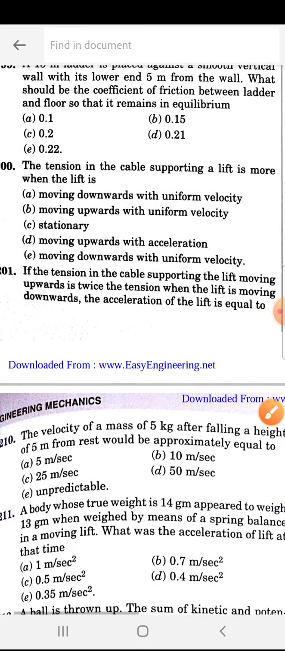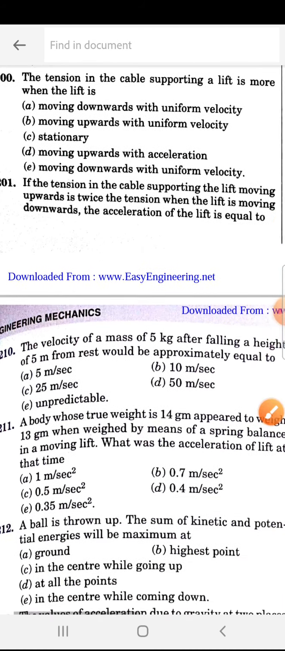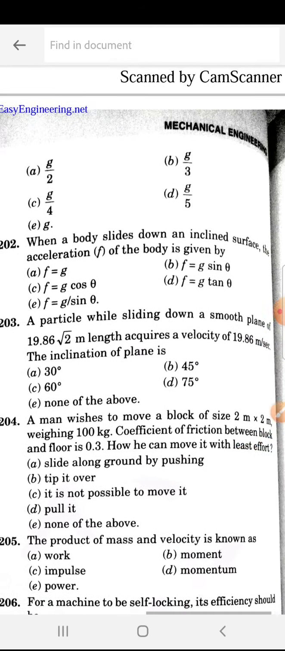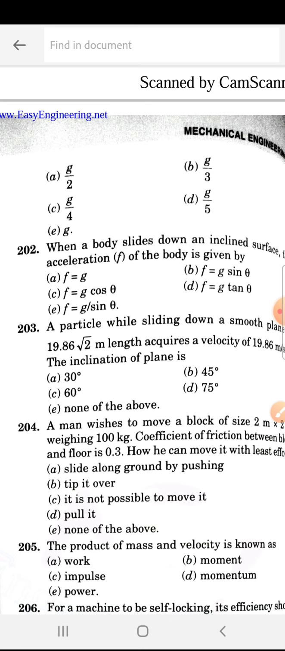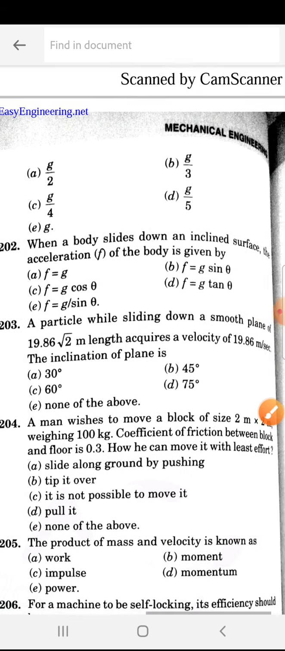Next, 200. The tension in the cable supporting a lift is more when the lift is moving upward with acceleration. So D is the correct answer. If the tension in the cable supporting the lift moving upward is twice the tension when the lift is moving downward, the acceleration of the lift is equal to, so 201. 201 is how much? This is g by 3, B. Okay, g by 3.